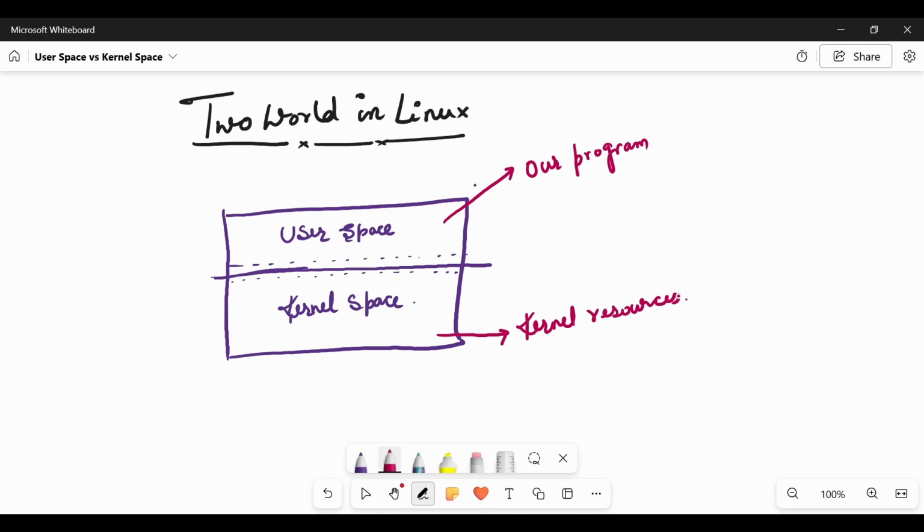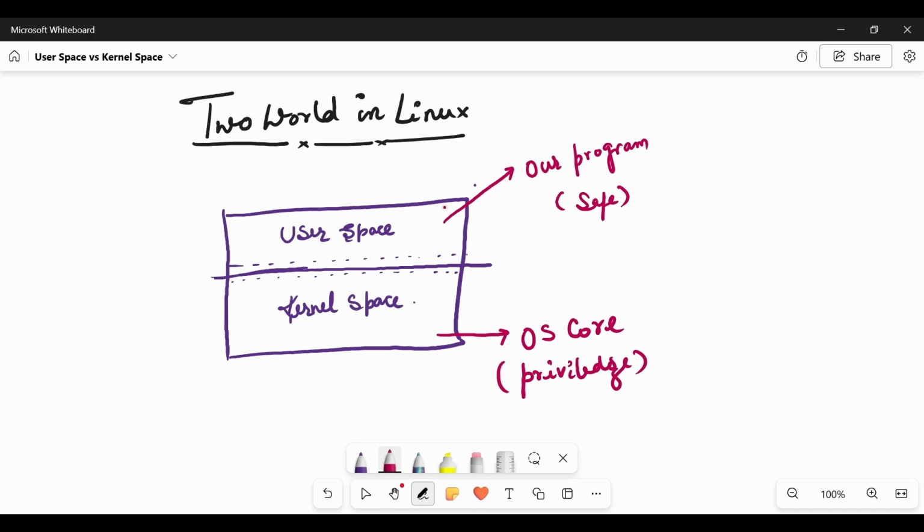User space is actually a safe zone, whereas kernel space is a very privileged zone where the operating system core exists. I should write it as operating system core. So this is a very privileged zone, whereas this is a very safe zone, and they are very strictly separated.